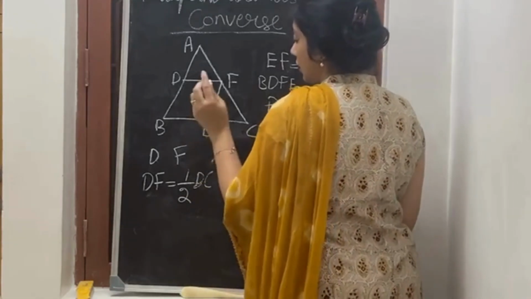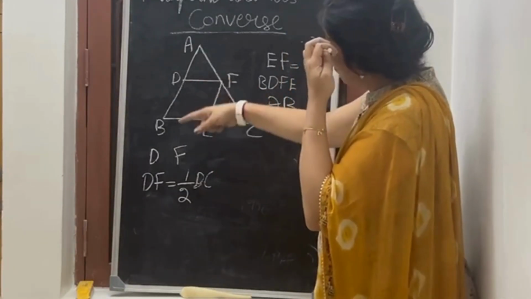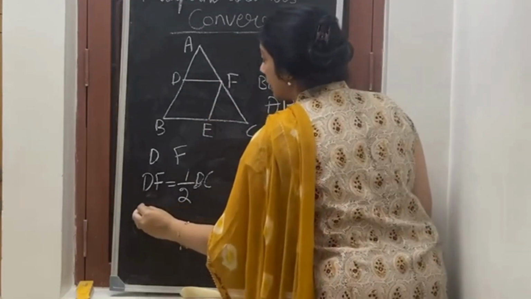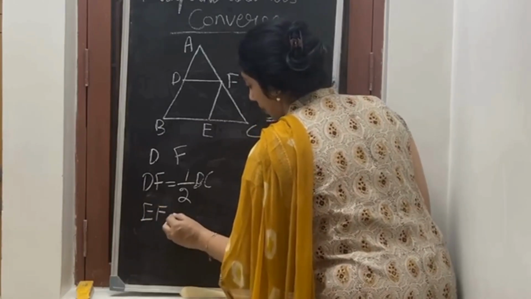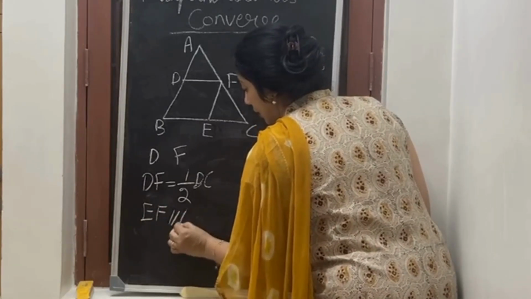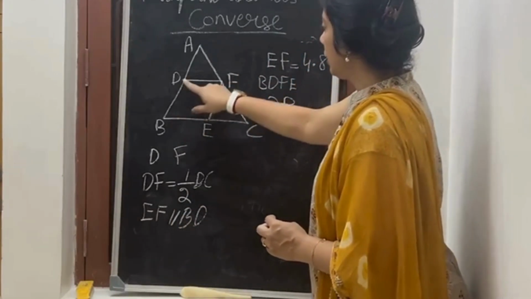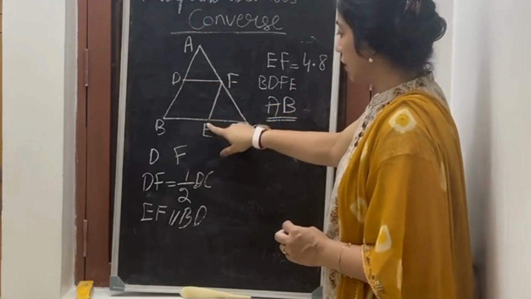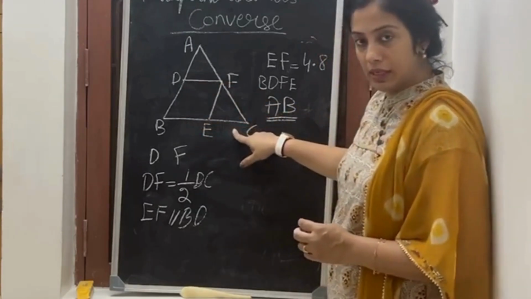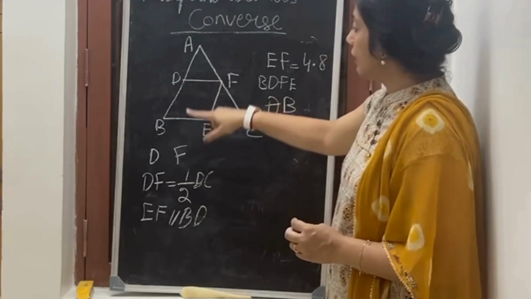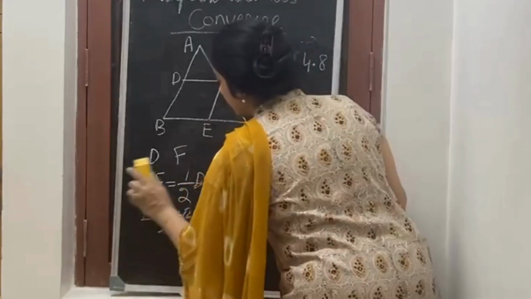Now, the next statement in the sum says EF is parallel to BD. DF is parallel to BE. How is DF parallel to BE? Because DF is parallel to BC, it is also true that DF is parallel to BE. You have to write it in the sum.